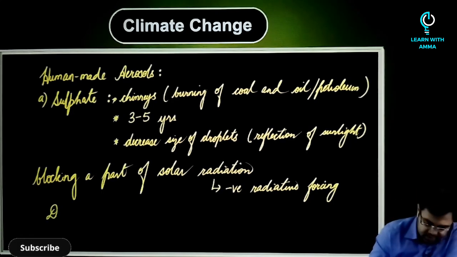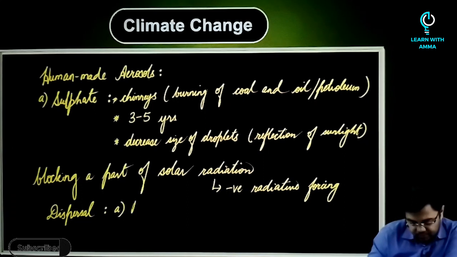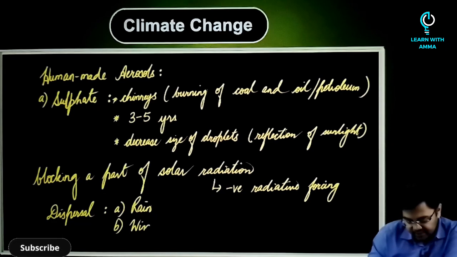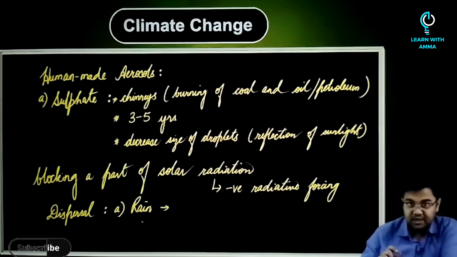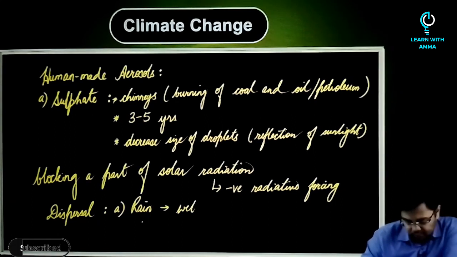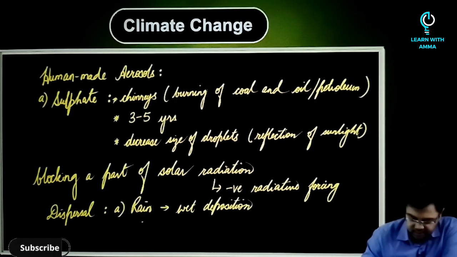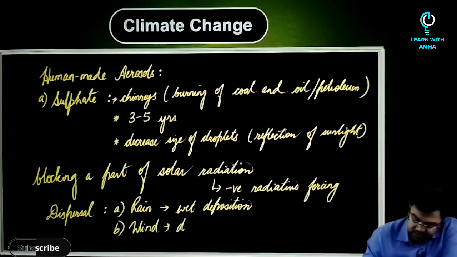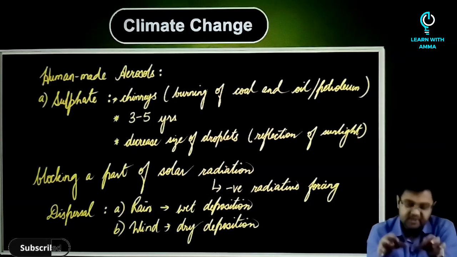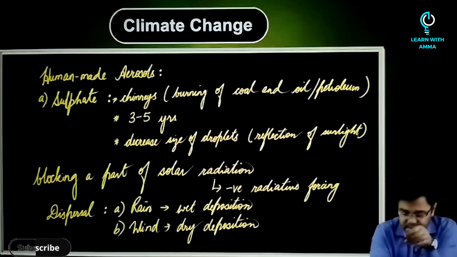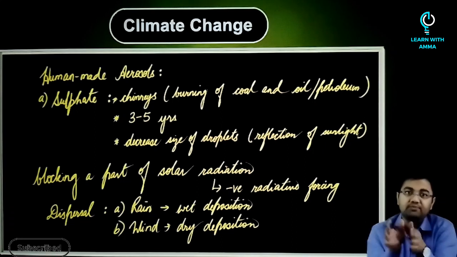If we talk about the dispersal, it can either be through rain or precipitation, in which case it would be called wet dispersal, or wet deposition, and in case of wind, it would be called dry dispersal, or dry deposition. In these two manners, they can get dispersed, and this dispersal is actually very, very fast as compared to the dispersal of greenhouse gases.